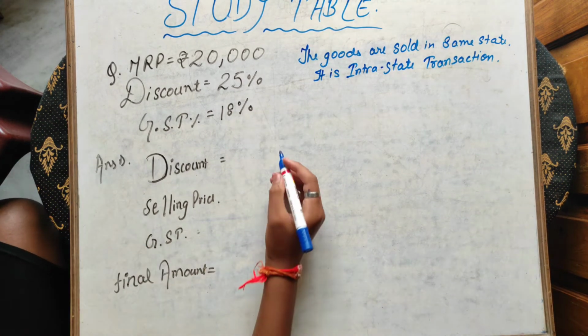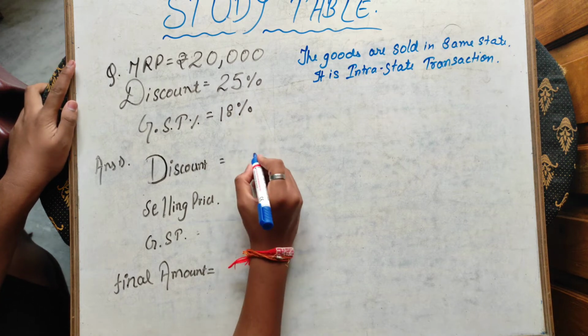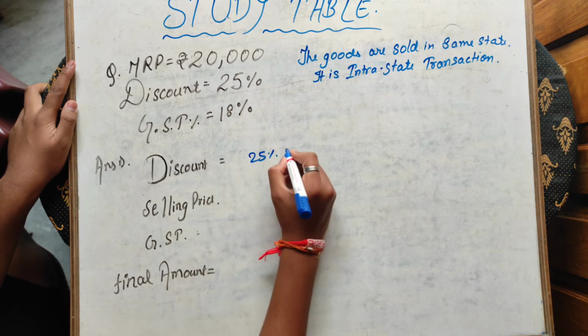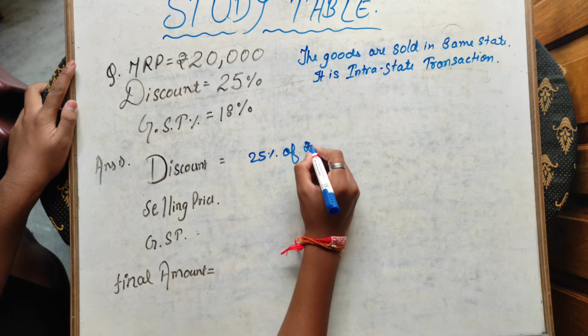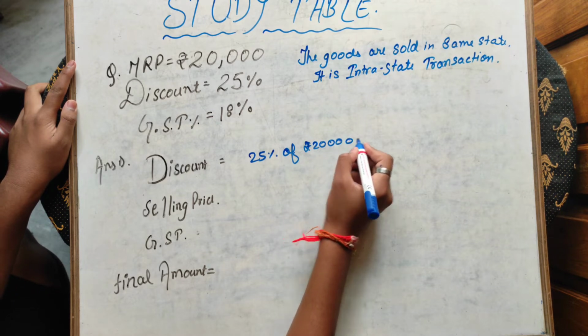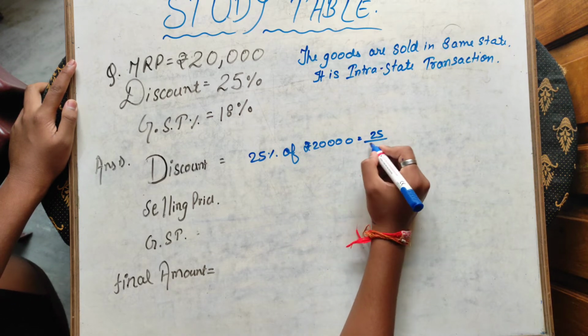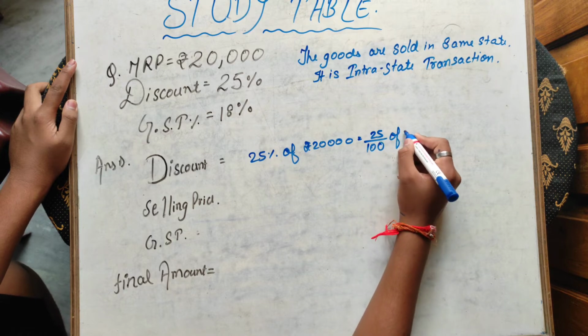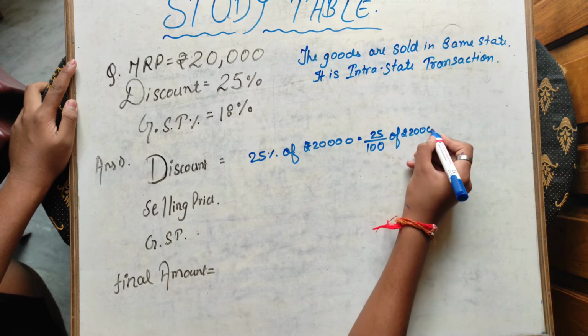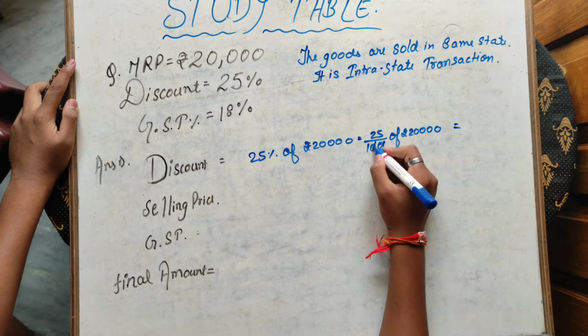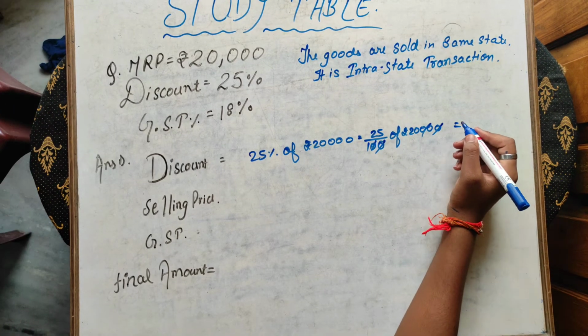First, we will find the discount. It is given 25%, means 25% of MRP, that is rupees 20,000. That is equal to 25 by 100 of rupees 20,000, which will be equal to 5,000.